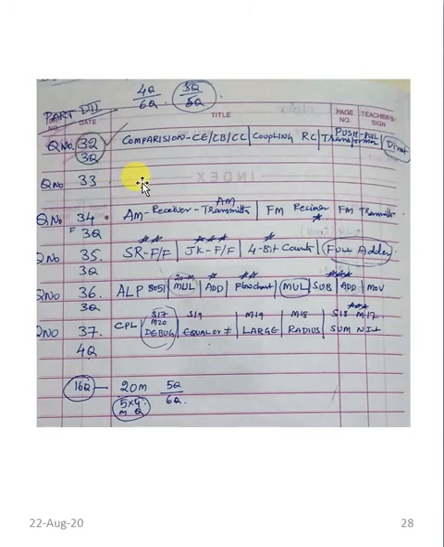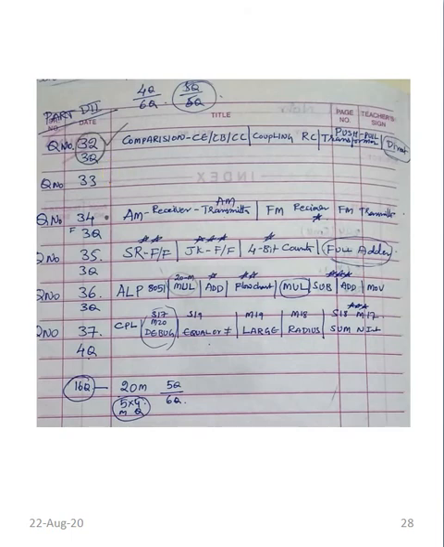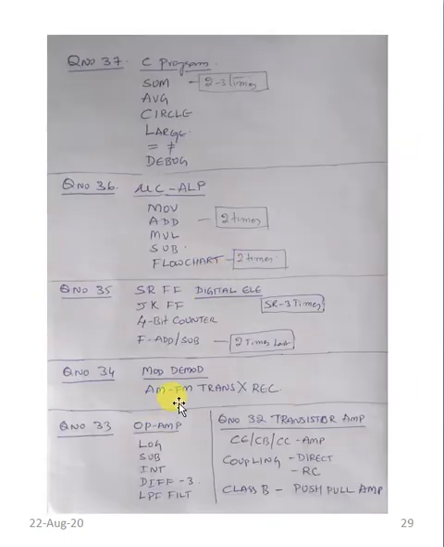Here I don't know why I skipped this; I'll go with it in the next session, where it is included. So here you can see whatever was skipped. Question number 37, C programming. Question number 36, microcontroller. Question number 35, digital. And question number 33, which we missed here, that is op amp. And question number 34, modulation, demodulation, FM transmitter, AM transmitter, FM receiver, AM receiver.